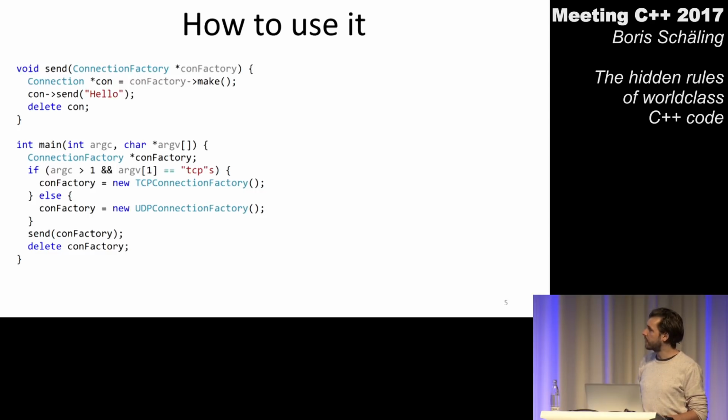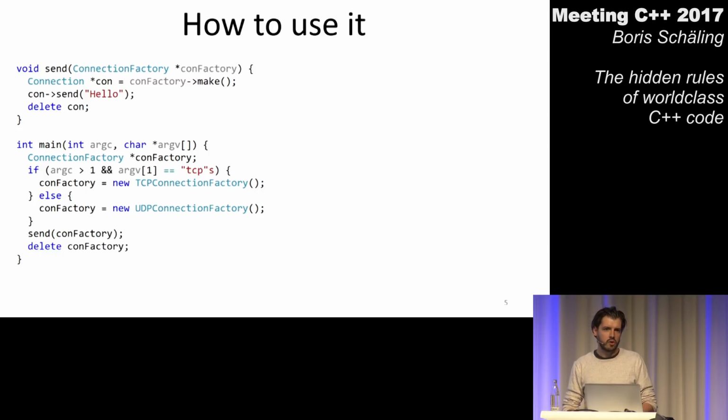Otherwise, I will create a UDP connection factory. And whatever connection factory I have, I will just pass it on to my send function. The send function takes the connection factory, calls make, gets a connection object, and then calls send on the object just to write a string through that connection object somewhere else.